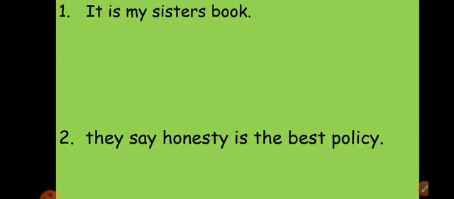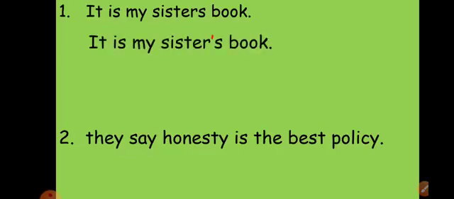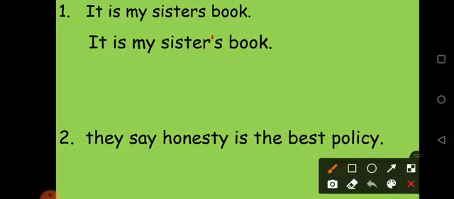Now see next. It is my sister's book. This is our fourth sentence. It is number 4 and this is number 5, so by mistake 1 and 2 have come here. You can see that this is the fourth sentence. It is my sister's book. So apostrophe sign: sister's book. Whose book is it? Sister's book. It shows possession, so we have added the apostrophe sign. It is my sister's book.